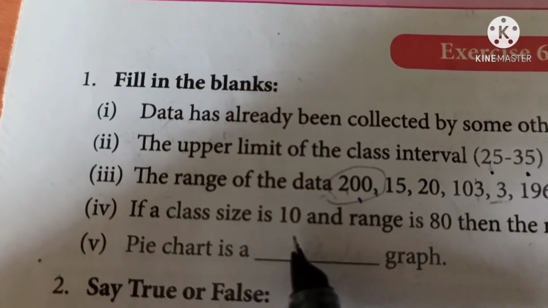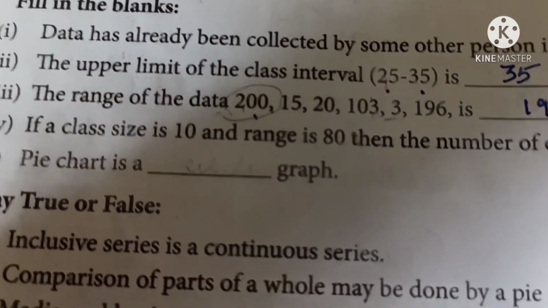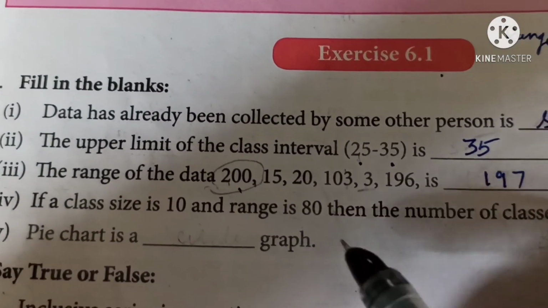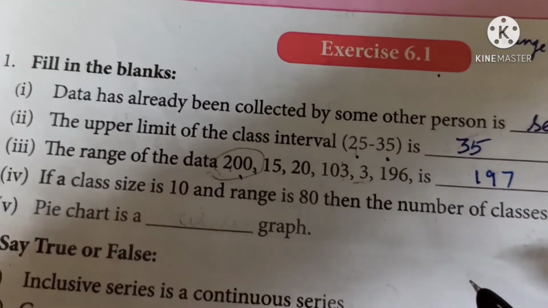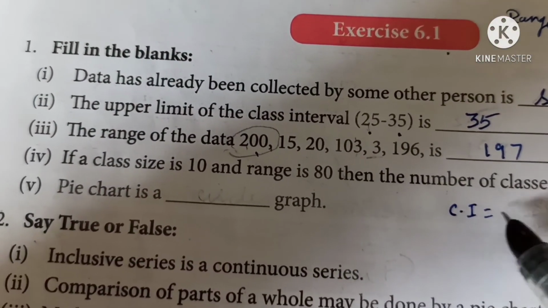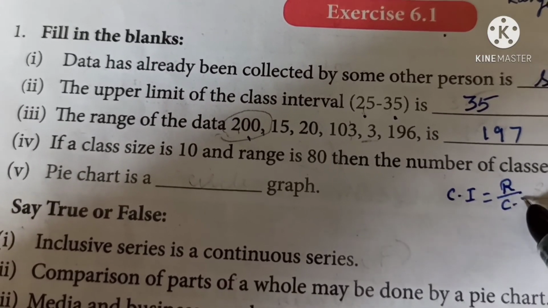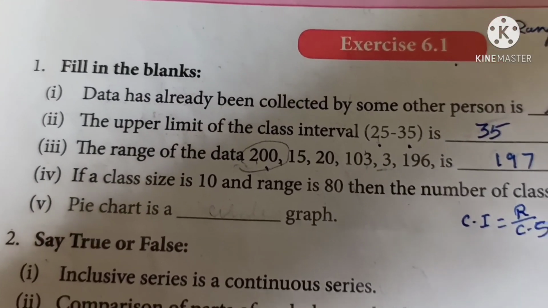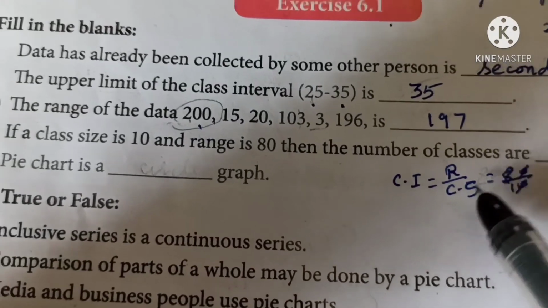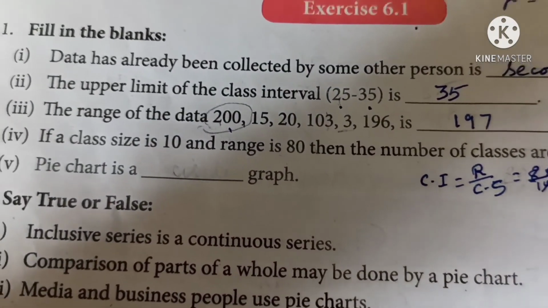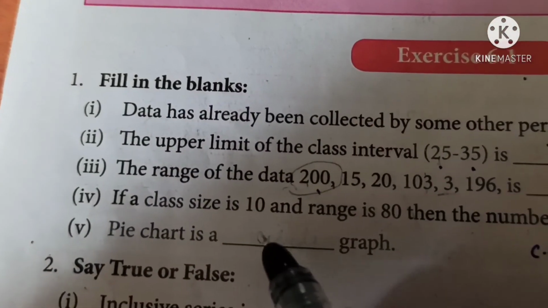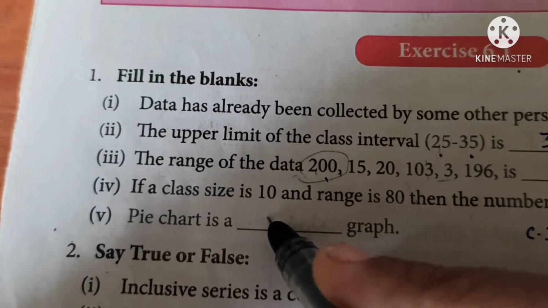If a class size is 10 and the range is 80, then the number of classes is dash. So, class size is 10, range is equal to 80. Therefore, number of classes is equal to range by class size. Range is 80 by class size 10. So, the number of classes is 8. Pie chart is a dash graph. Pie chart is a circular graph.